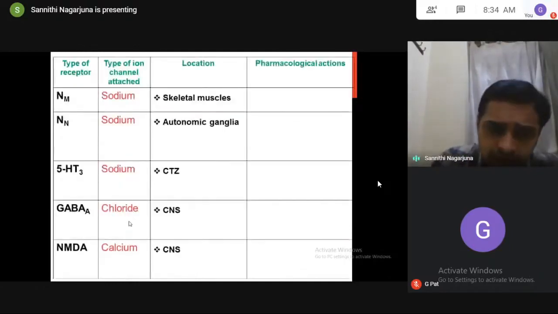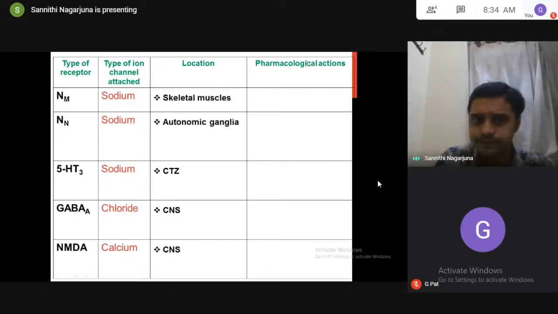Now, can you try the pharmacological actions? I will give you the location as well as the type of ion channel attached. Based upon this, try to write the pharmacological actions in your book. Take your paper and try to write them. I'm giving all the information to you. These nicotinic, 5-HT3, GABA A, and NMDA receptors are ionotropic receptors attached to ion channels. I have given the information on which ion channels they are attached to, and I'm also mentioning where they are located.